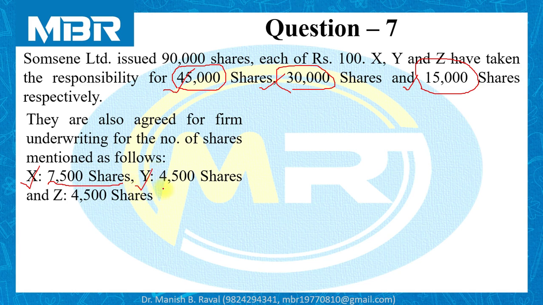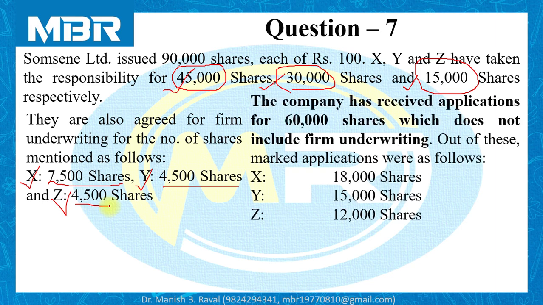Underwriter Y has agreed upon 4,500 shares for firm underwriting, and underwriter Z has given firm underwriting for 4,500 shares. The company has received applications for 60,000 shares, which does not include firm underwriting.